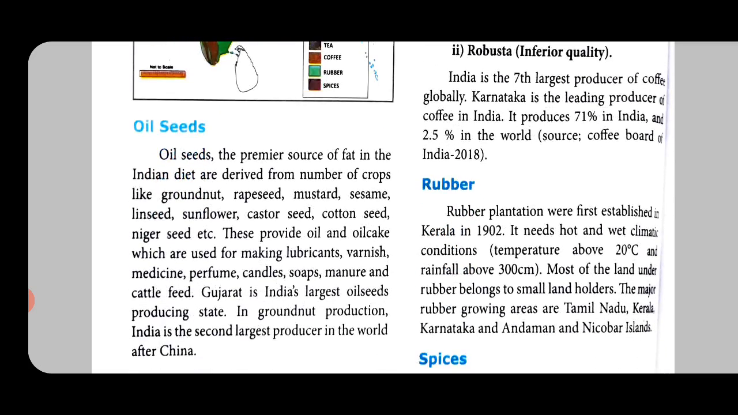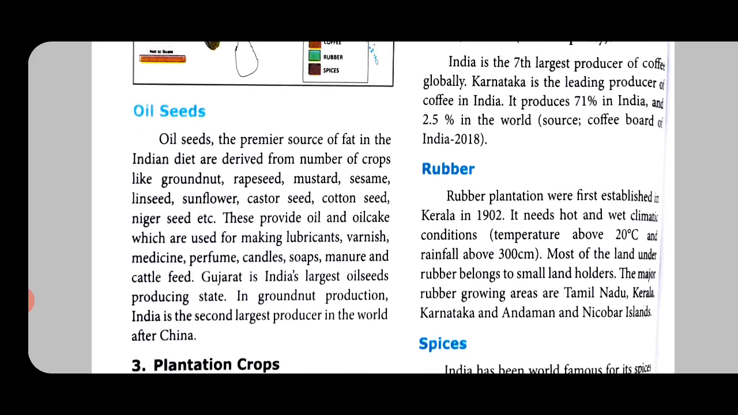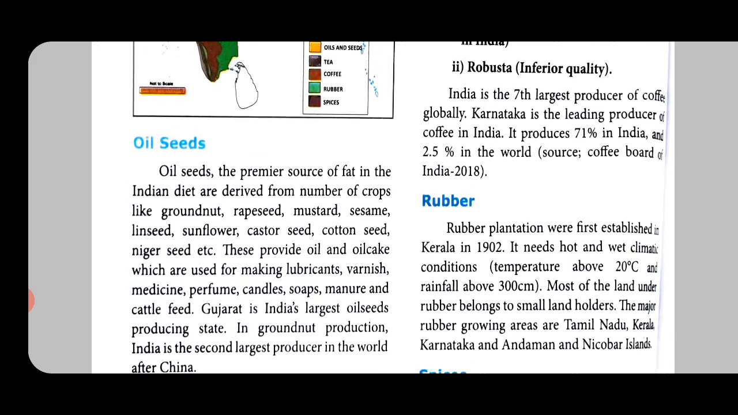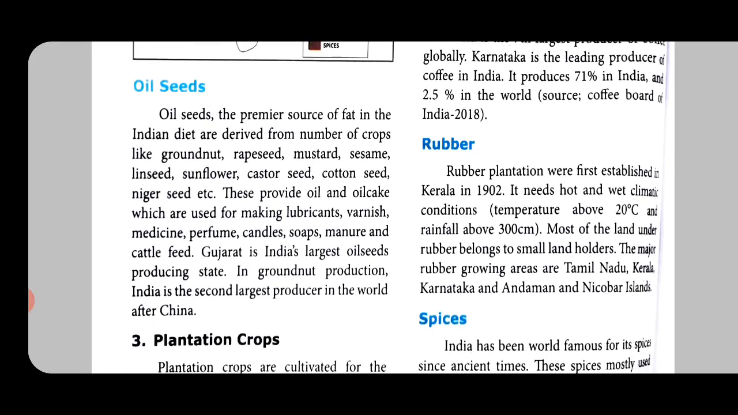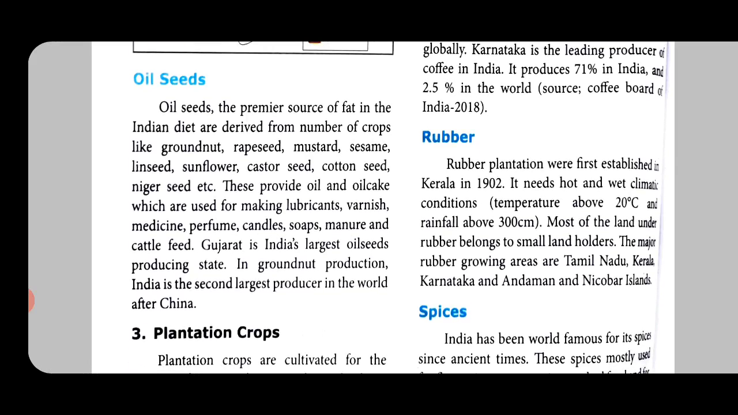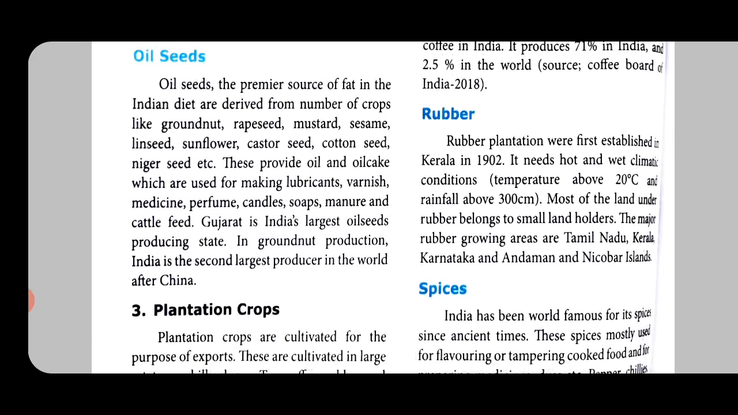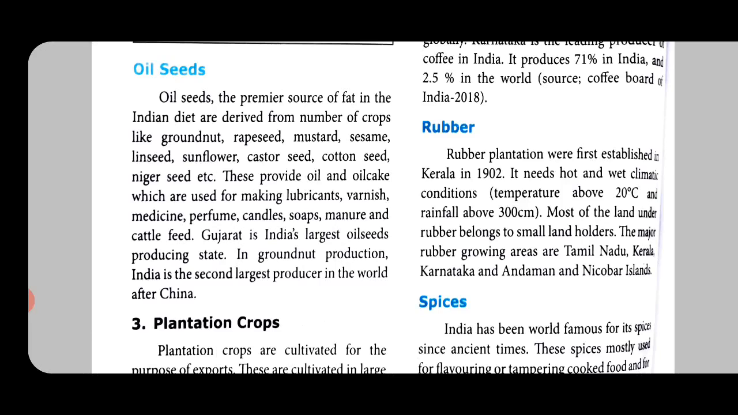Oil seeds. Oil seeds, the premier source of fat in the Indian diet, are derived from a number of crops. Now, oil seeds are like when you have oil like groundnut oil, tenga enne, kadla enne and all those, that comes from a seed only. So, that is a source of fat. So, groundnut, rapeseed, mustard, sesame, linseed, sunflower, castor seed, cotton seed, niger seed, etc. Out of this, most of us are familiar with groundnut.